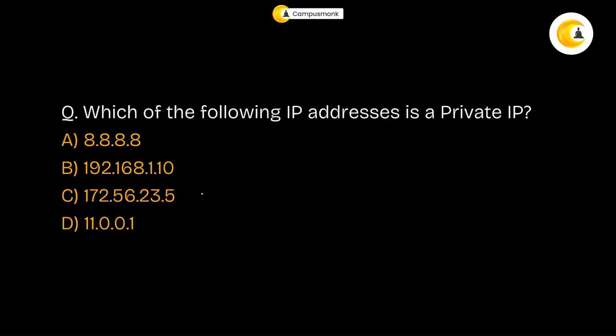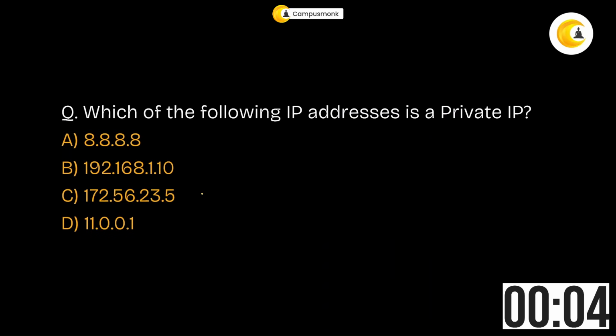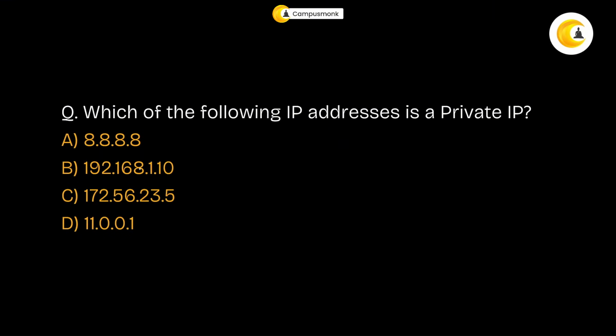Next, which of the following IP addresses is a private IP? Definitely, we know which one is a private one, that is 192.168.1.10, but we should know all the IP address ranges that are private. What are private IP addresses, by the way? Private IPs are basically IPs that are not directly accessible on the internet. They are 10.0.0.0 all the way till 10.255.255.255. That is one private IP address range.